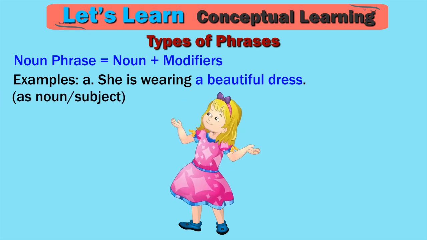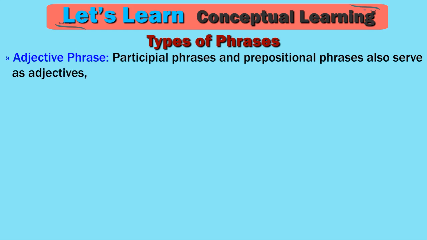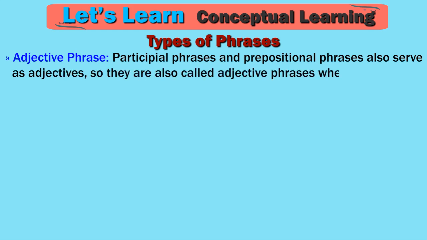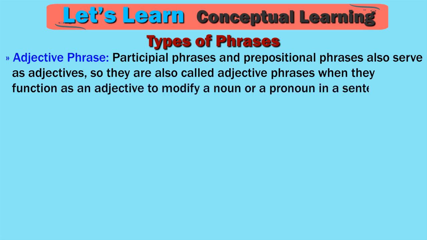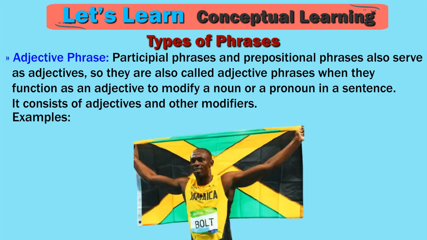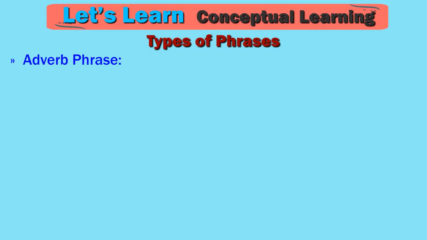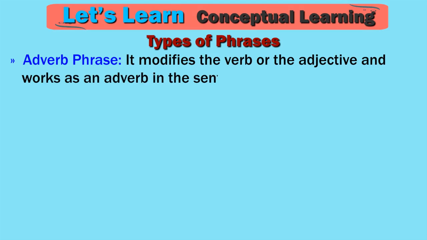Examples. A. She is wearing a beautiful dress. As noun subject. Adjective phrase. Participial phrases and prepositional phrases also serve as adjectives, so they are also called adjective phrases when they function as an adjective to modify a noun or a pronoun in a sentence. It consists of adjectives and other modifiers. Examples. A. Bolt from Jamaica won the gold medal. Modifies Bolt.